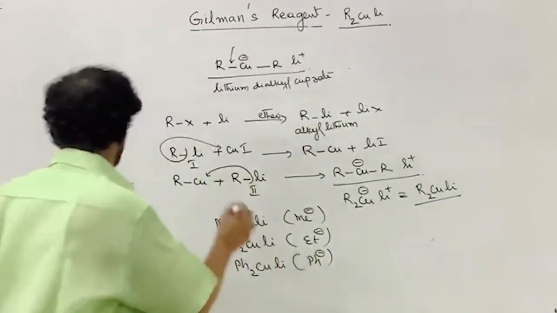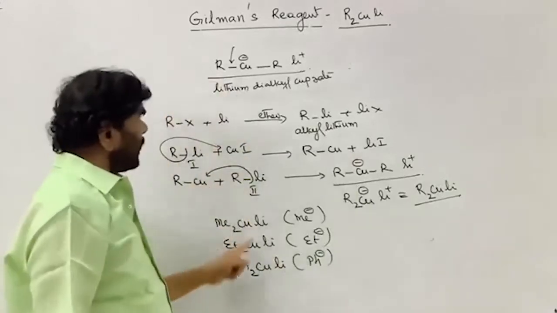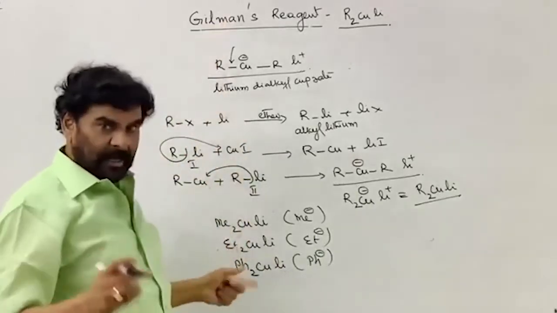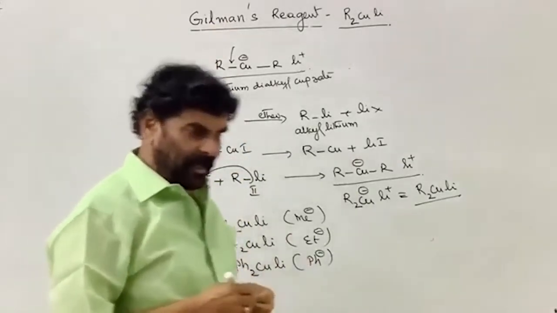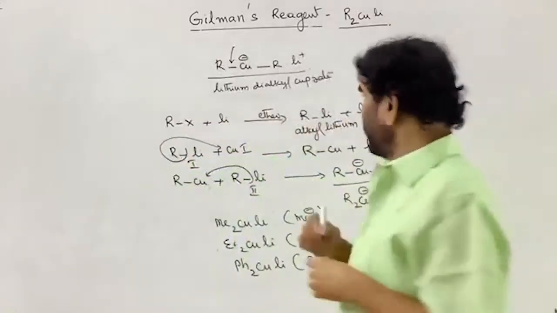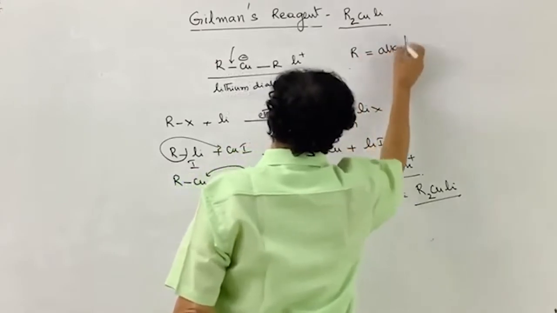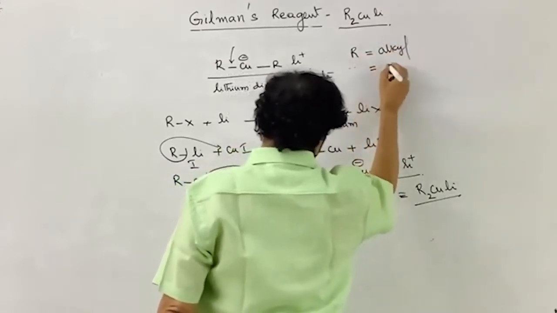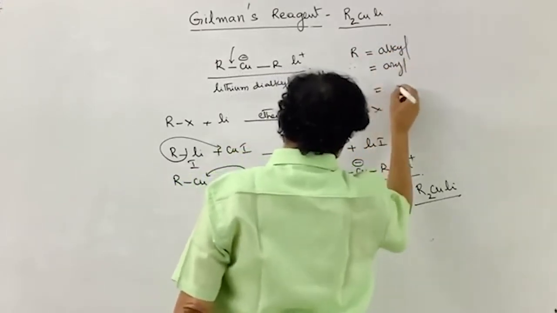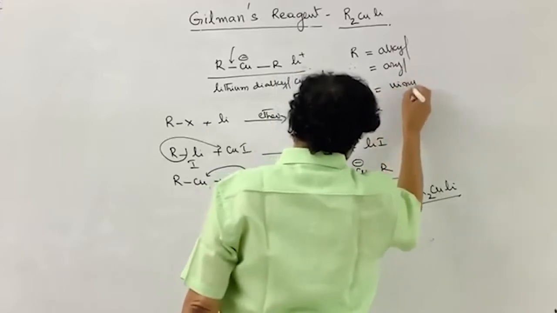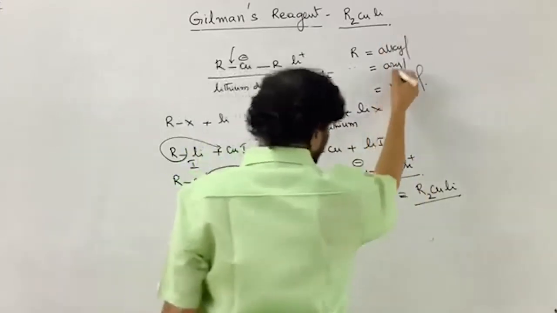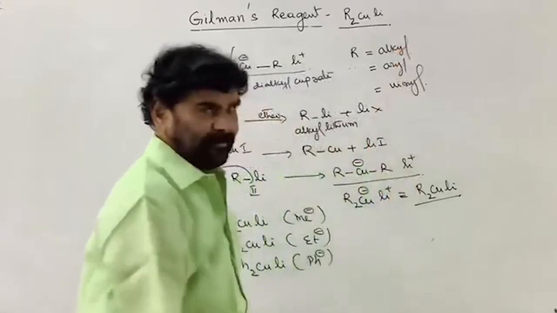To prepare the Gilman's reagent, R can be alkyl, aryl, or vinyl, it can be anything.